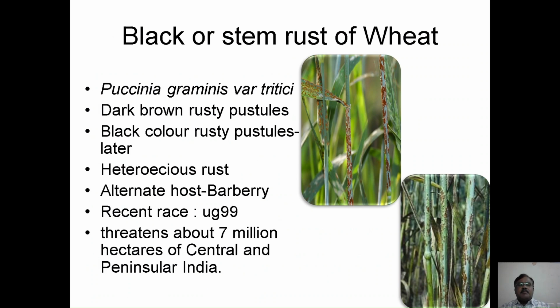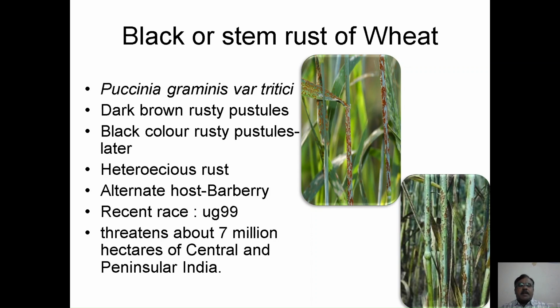The black or stem rust of wheat, which is caused by Puccinia graminis tritici, produces dark brown rusty pustules on the stem of the wheat crop, which later turn black during teliospore formation. This is a heteroecious type of rust, which needs another host to complete its life cycle. What is that other host?